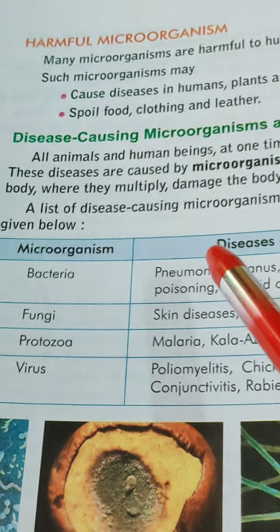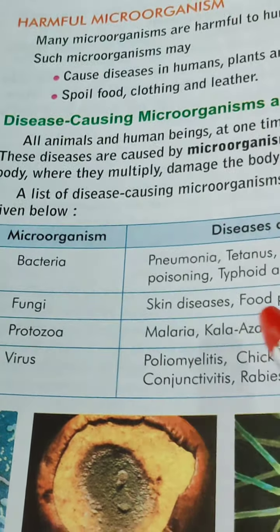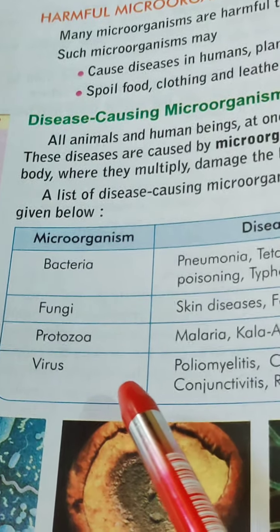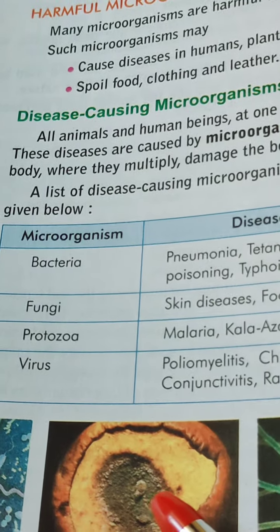Here is a table showing some disease-causing microorganisms and the names of the diseases. You can write down this table in your classwork copy.